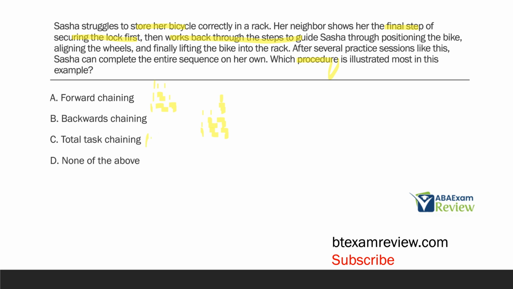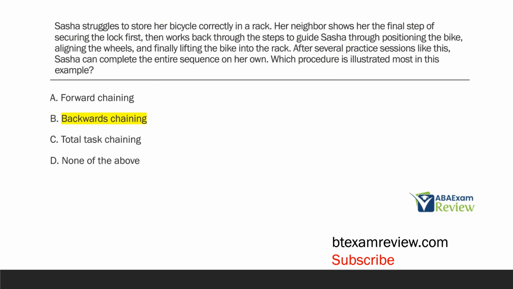With total task chaining, we teach all steps all together. So when you read, the neighbor shows the final step first and works backwards through the rest of the steps, immediately we need to start thinking backwards chaining. Chaining is that simple. What step are you teaching first and what order are you going in? If you're starting with the last step and going backwards, you're clearly going to be engaging in B, backwards chaining. Try to predict the answer before you read the actual answer choices.